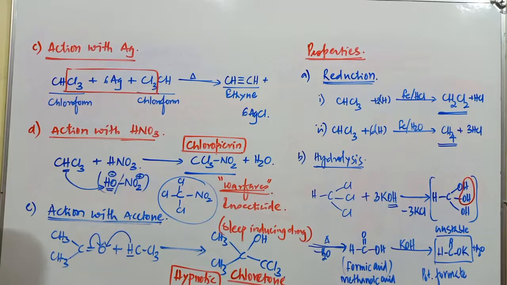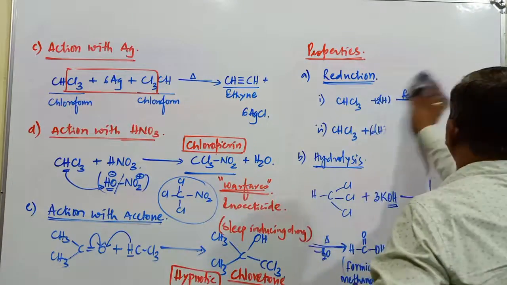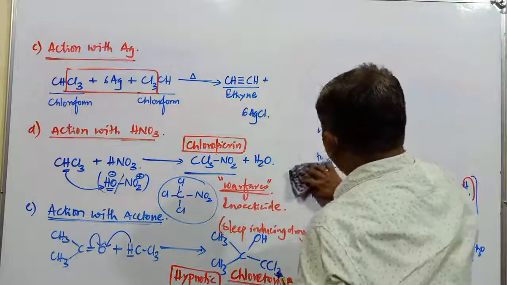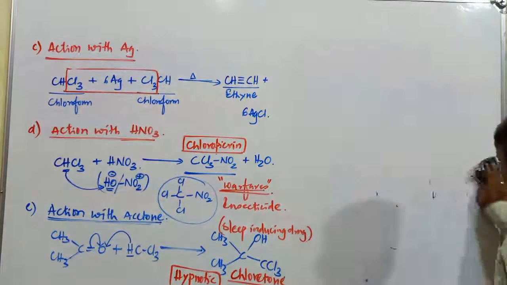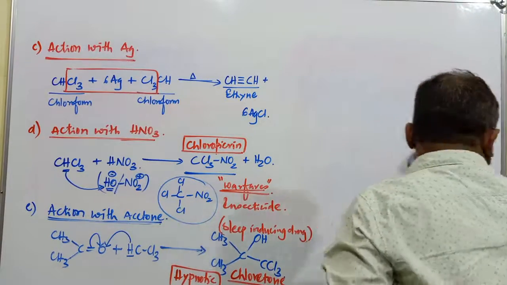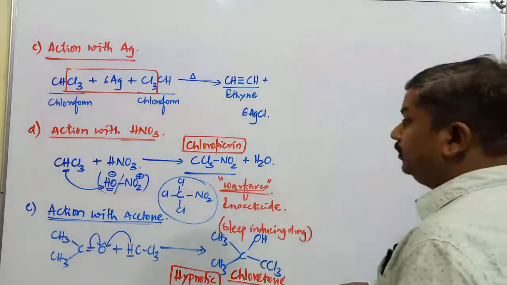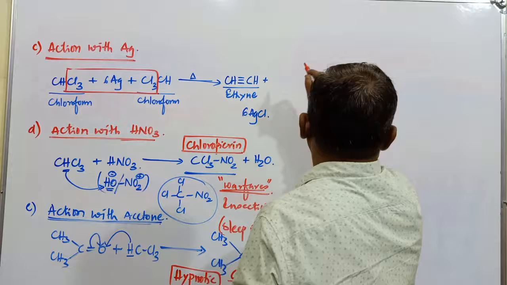Just copy it, then I'll go to the next compound. Copy it first. After this chloroform, that is the second compound. The first compound is methylene chloride, the second compound is the chloroform compound, trichloromethane.